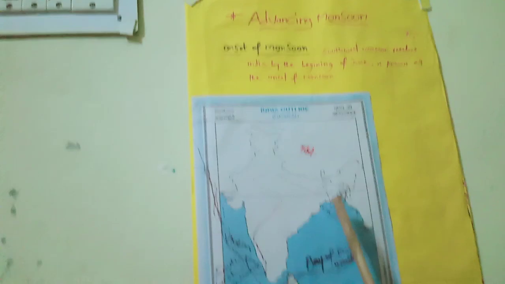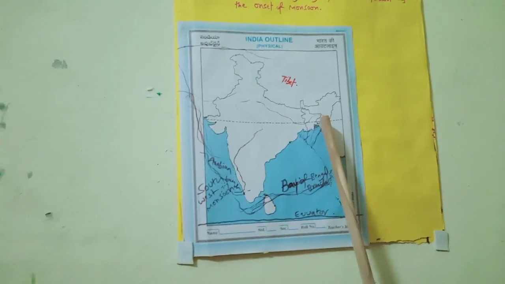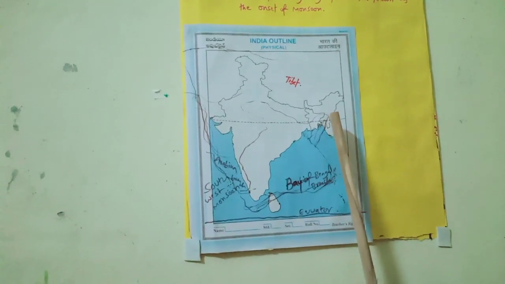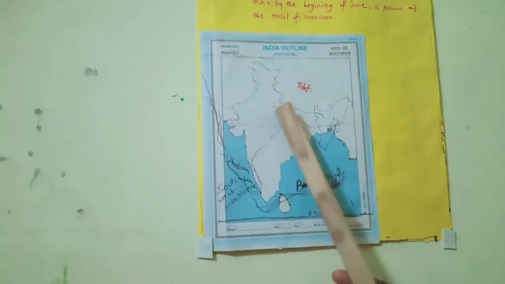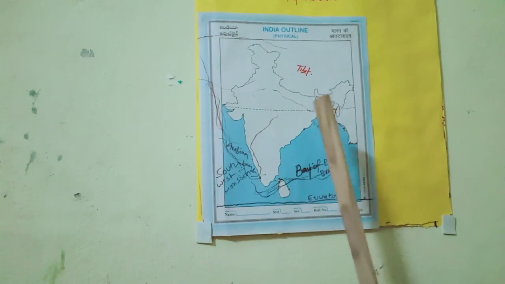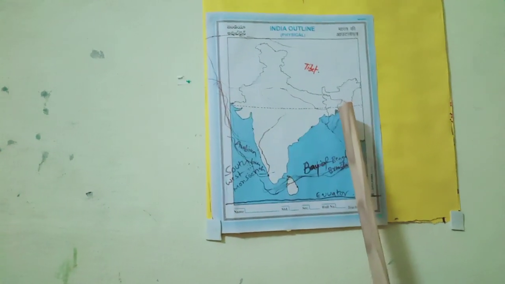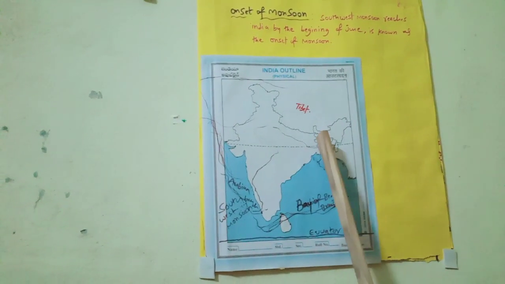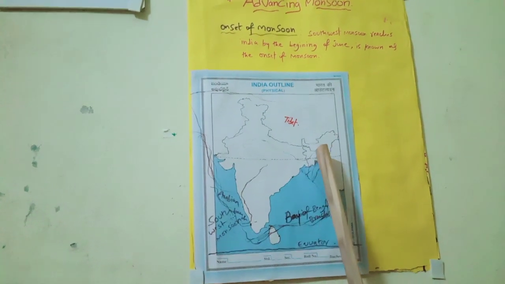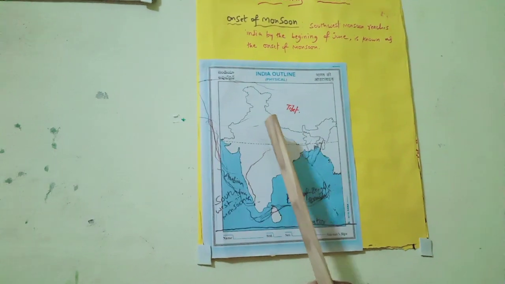It also touches the Bangladesh coast, and the Shillong Plateau in the state of Meghalaya. Because low pressure still happens in North India in the Indo-Gangetic plains, this Bay of Bengal branch, after touching the Shillong Plateau in Meghalaya, turns towards the west, passes through the Ganga valley and reaches North India.